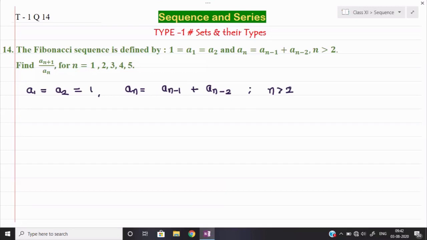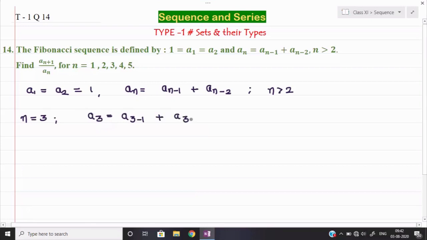Okay, so first, since a1 and a2 are given, I will start finding from a3 onwards. So let us take the value of n equal to 3. So a3 will be equal to, here in this equation I am putting the value, a_n is equal to a_(n-1) plus a_(n-2). So this will become a_(3-1) plus a_(3-2). Now 3 minus 1 will become a2, and this will become a1, and the values of a2 and a1 are both given here as 1 and 1, so it will become finally 2.